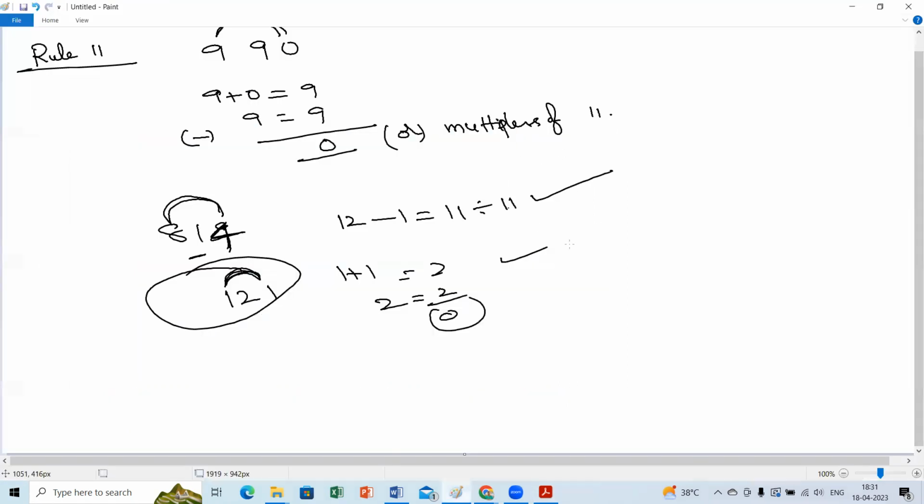1586. You check, beta. So what are alternate digits? Alternate means one leave and one take. So these are the alternate digits. Yes or no? You have to sum up alternate digits.